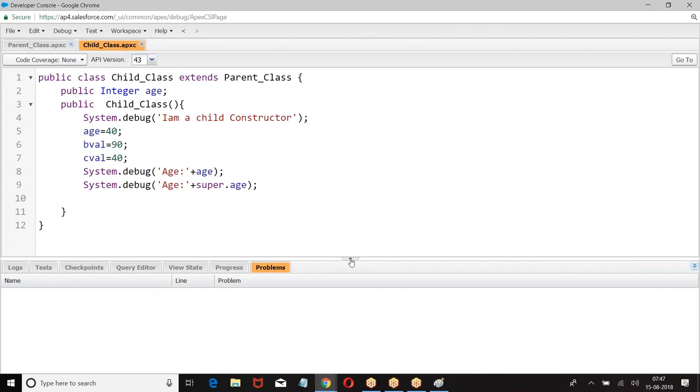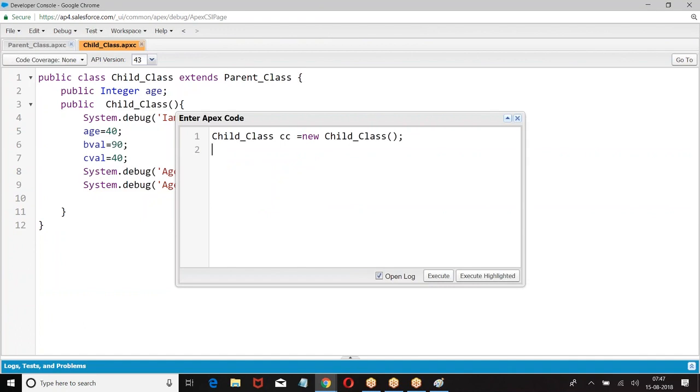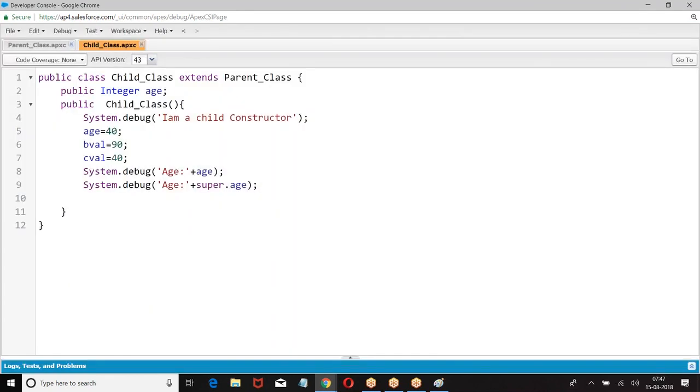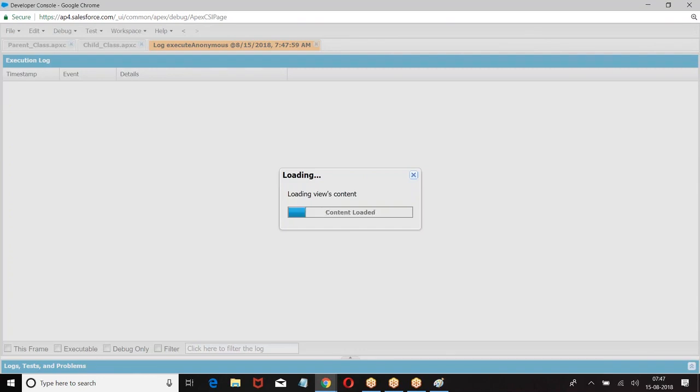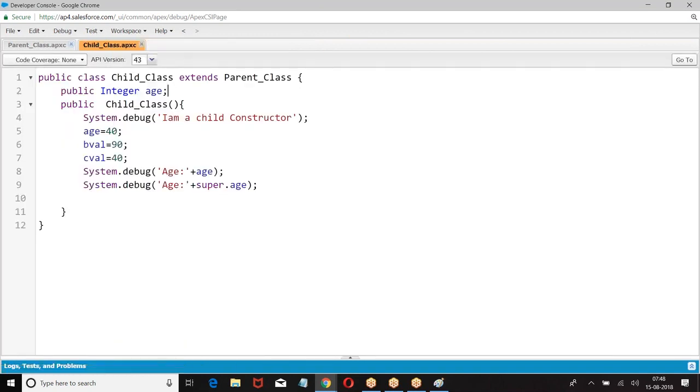Now, child also wants to define. Look at the point. Now, child can call the methods of parent. Anything that is defined in the parent class except the private members can be invoked by child. Now, cc.show. So what we are doing? Invoking a method which was defined in the parent class. So here we had, this is the parent show method. So the child can invoke any one of the properties from the parent class other than private members.